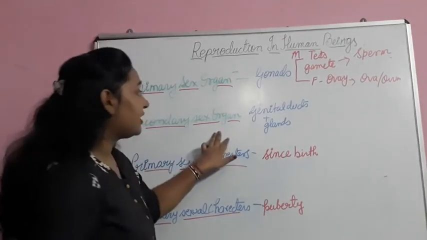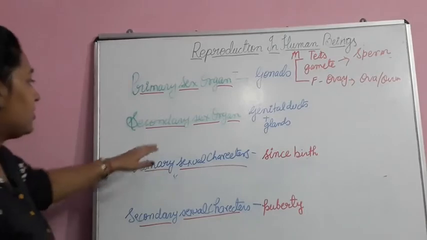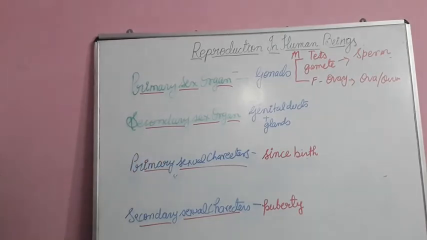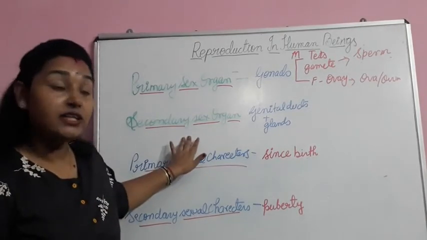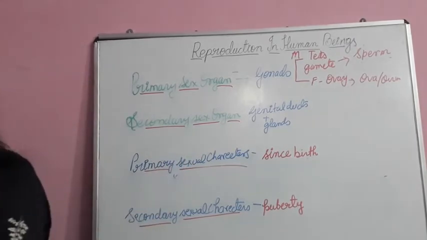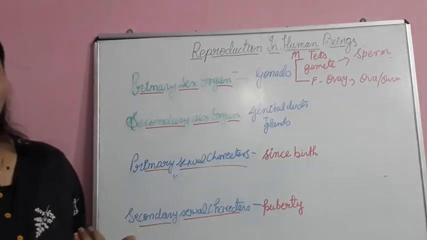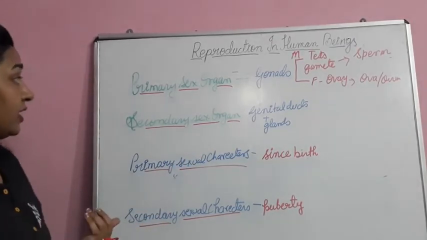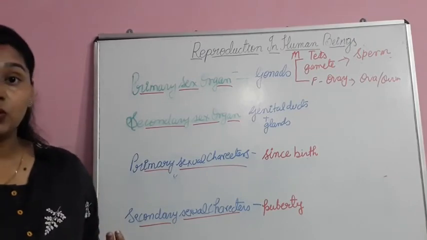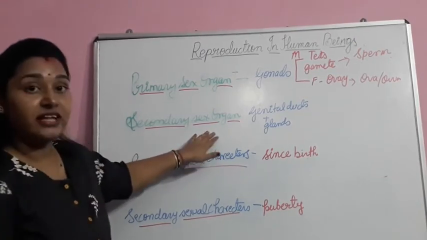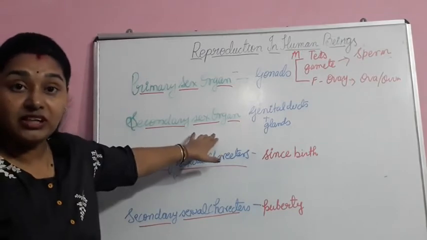Now let's see our secondary sex organs. Secondary sex organs are the genital ducts and glands. Genital ducts include the urethra and the fallopian tube, then there is the seminal vesicle, and glands like the prostate gland and the bulbourethral gland.